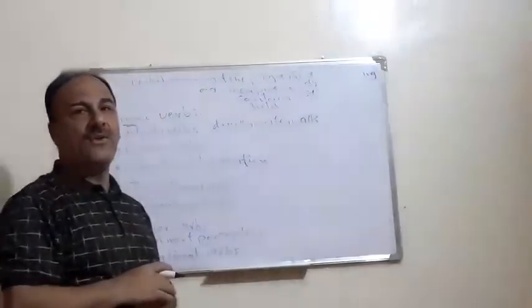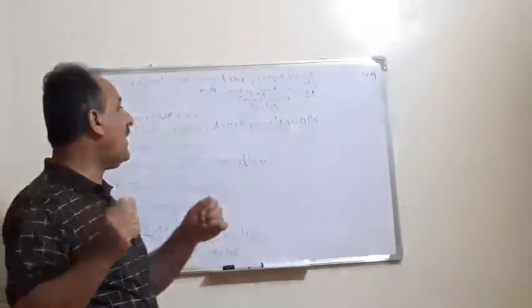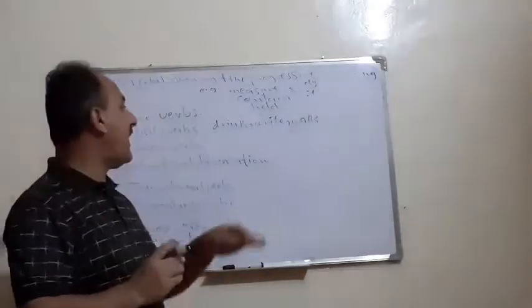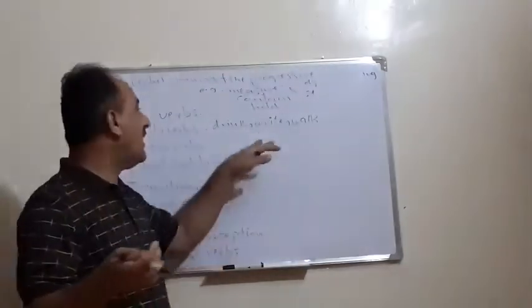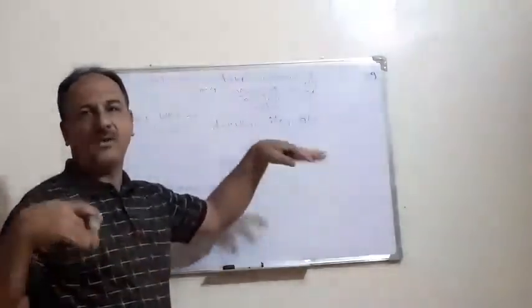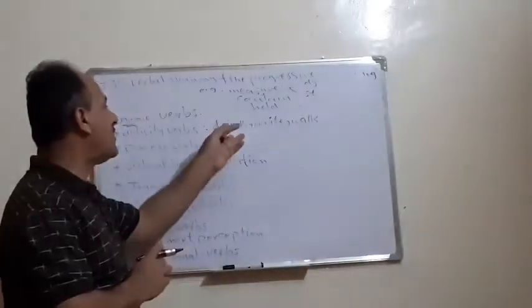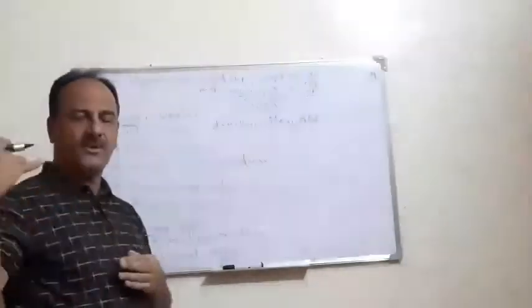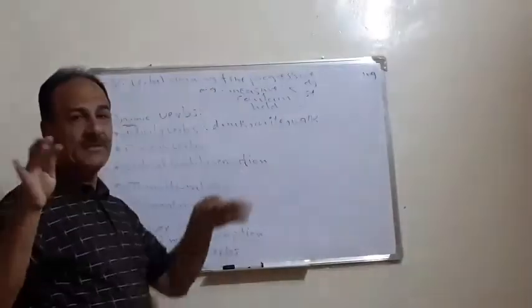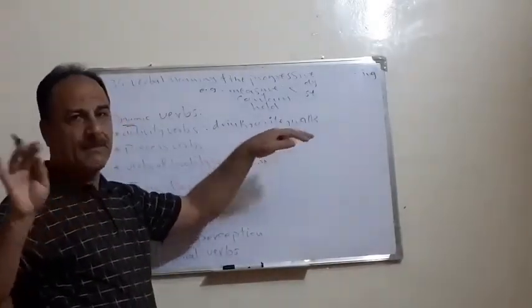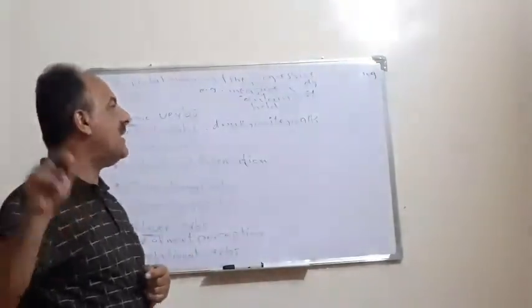Such verbs require an action. We can add ing, as we say, we are drinking, she is writing, they are walking. It is easy to add ing to such verbs, according to the previous rule. Sometimes we double the last letter, for example, stop, we say stopping with double P.